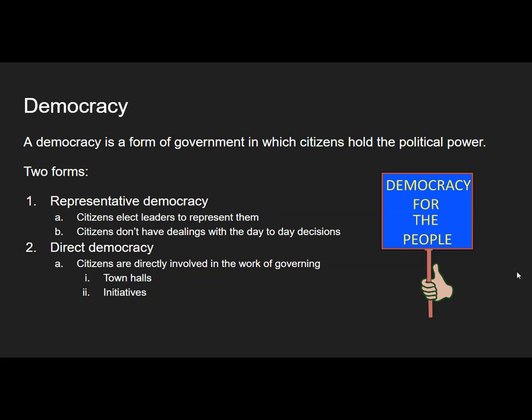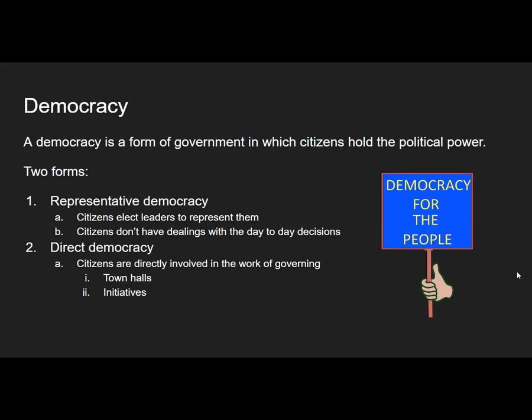The second form of government is democracy. And a democracy is a form of government in which citizens hold the political power. And just like in autocracy, there are 2 forms of democracies. There is representative and direct.